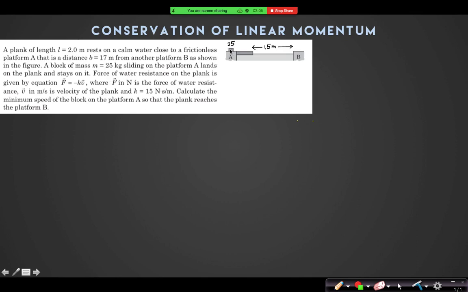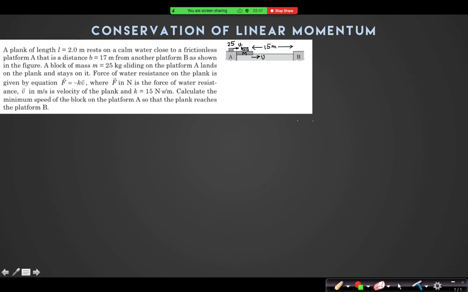That a block of mass 25 kg sliding on the platform. Suppose the initial velocity of the block was u. So when it comes to the platform, suppose the mass of the platform is m. When it comes on the platform, it becomes at rest with respect to the platform. Now, if it comes at rest with respect to the platform, then the whole system must be moving with some velocity v, because momentum should be conserved.